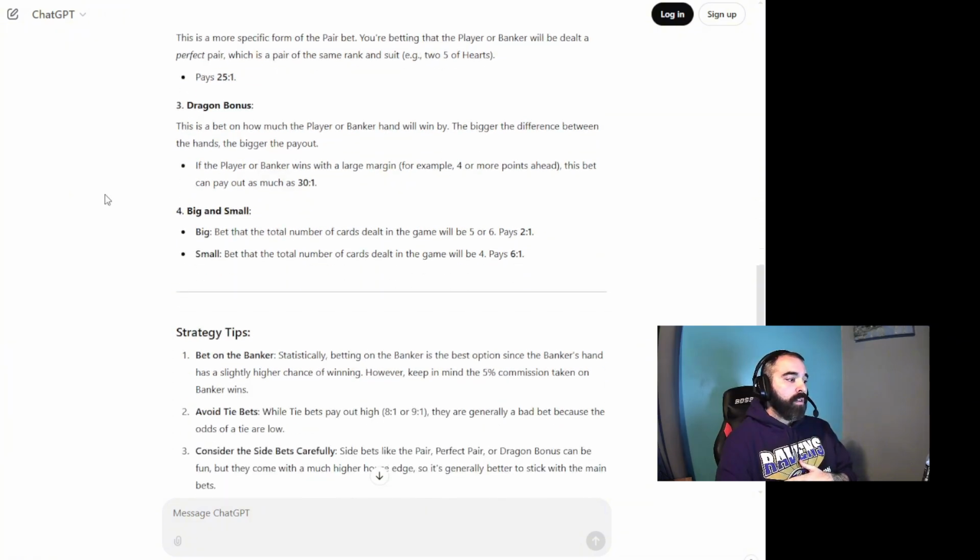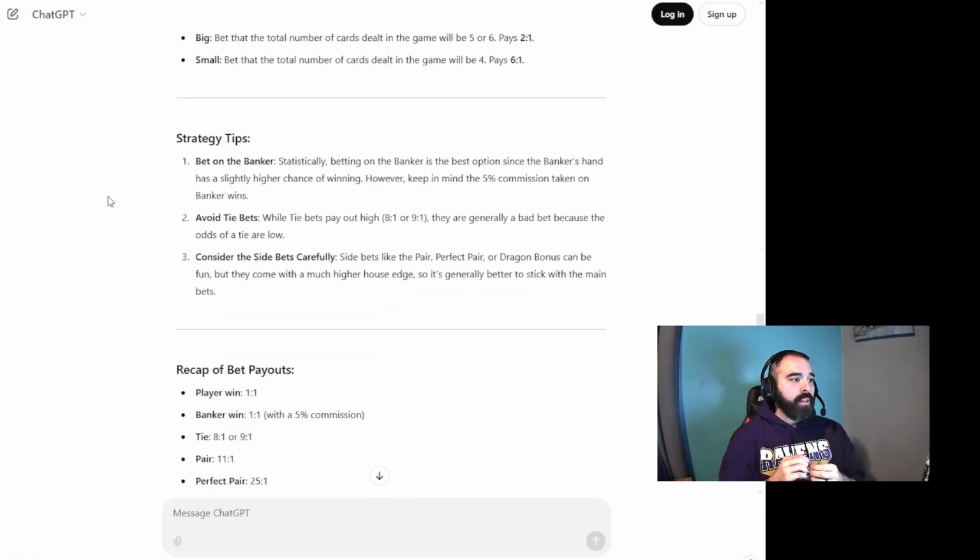Okay. So there are some strategies added on here, and I think this is how we're going to try to play. Bet on the banker. Statistically, betting on the banker is the best option since the banker's hand has a slightly higher chance of winning. However, keep in mind the 5% commission taken off the banker's hand. The banker's drawing a third card is based upon how the player drew a card or what they have. Okay, so we'll have to kind of play a little bit. I know that drawing as the banker is a little different for each casino, so we're going to go off of that. So I'm going to clip this video, and then we're going to head over straight to Baccarat and see how we do on a live table.